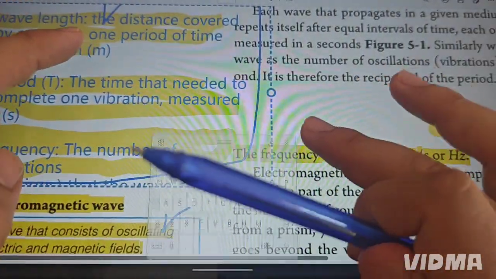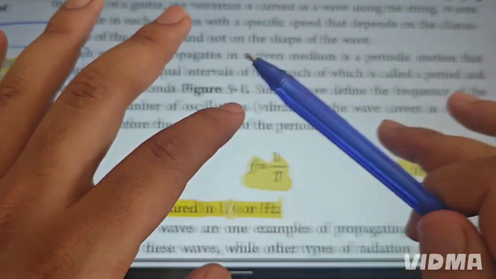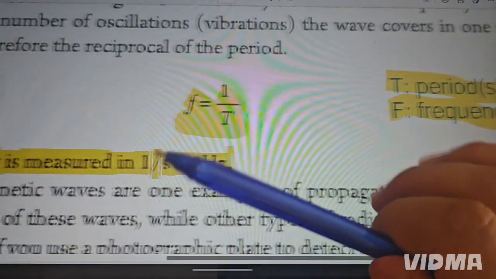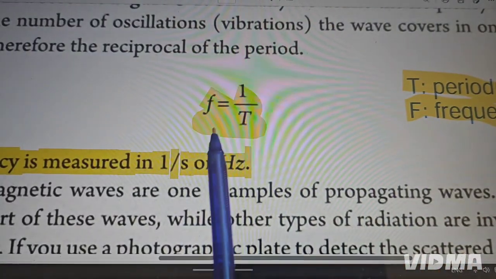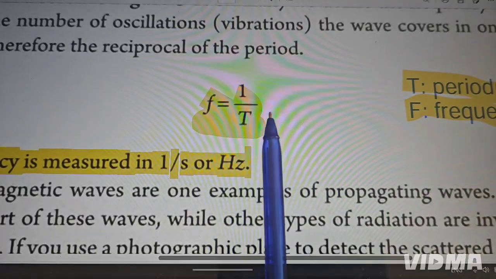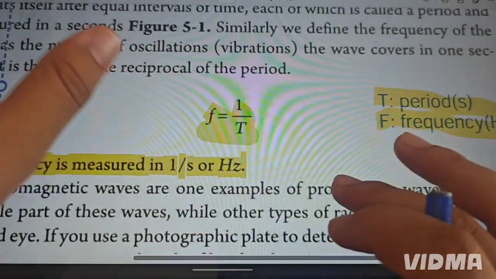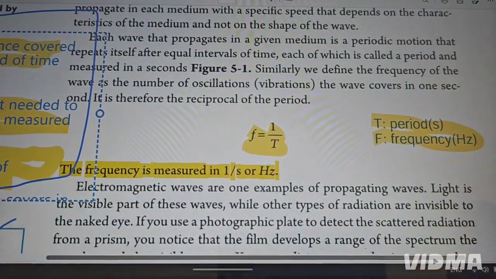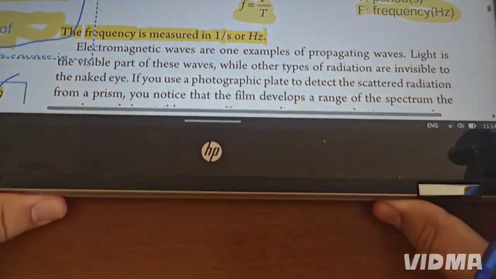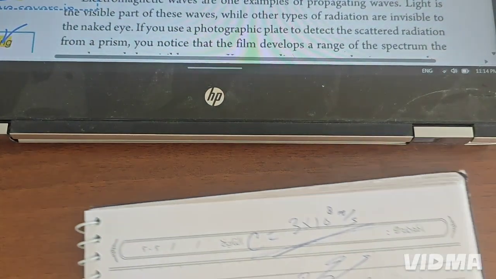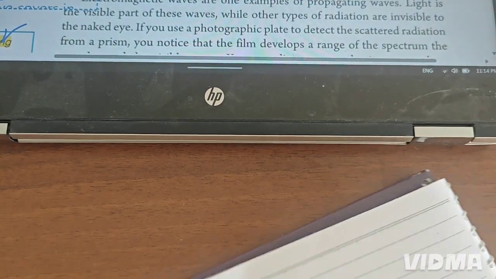We have a general rule about the frequency in here, which is equal to 1 over T. Frequency is 1 over T, where T means the period, the time. So let me make it in here to understand. Let me draw a picture in here.